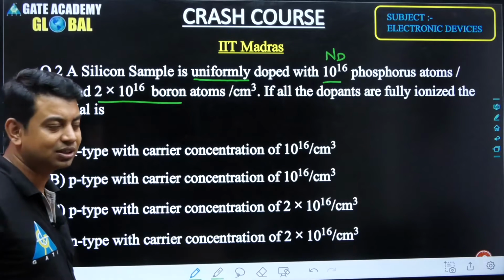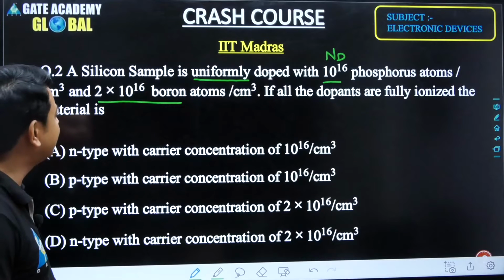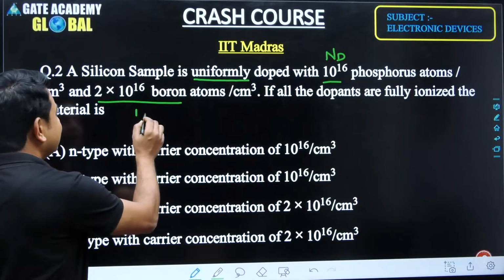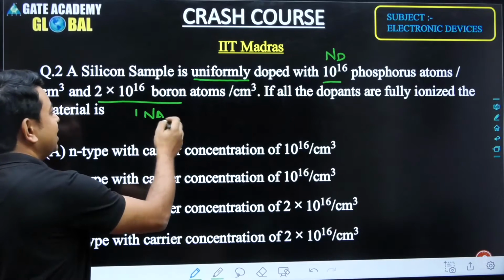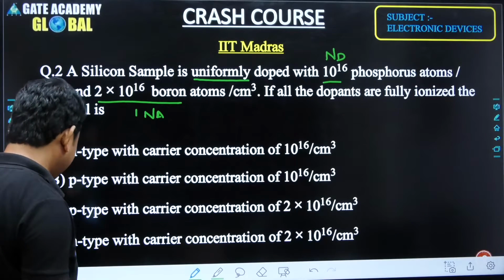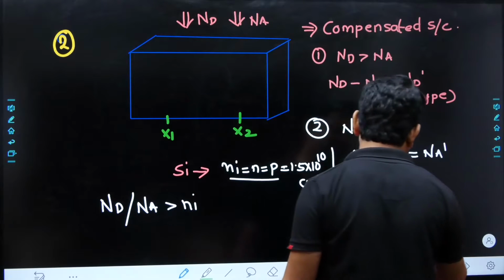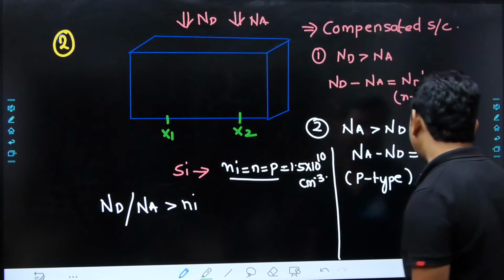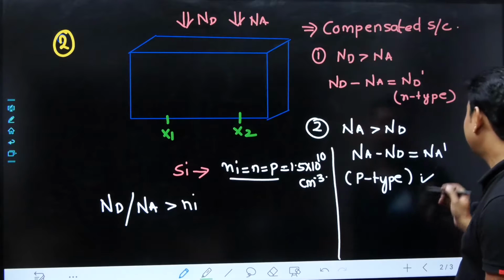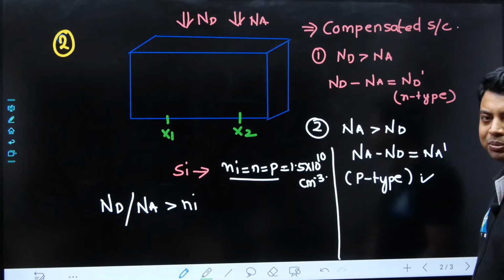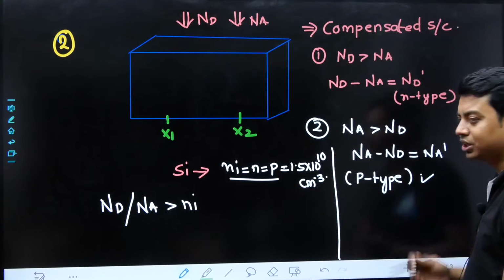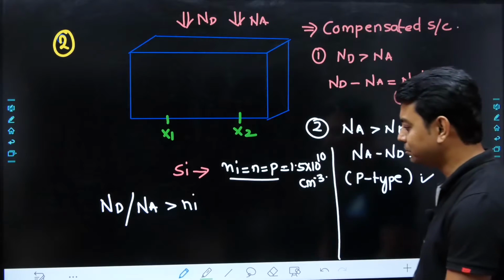So we can see from here, if this is Nd and this is Na, and Na is greater than Nd, then the type of the semiconductor is p-type semiconductor, and we can find the difference between Na and Nd to decide what will be the type of semiconductor and what is the concentration left inside the semiconductor.